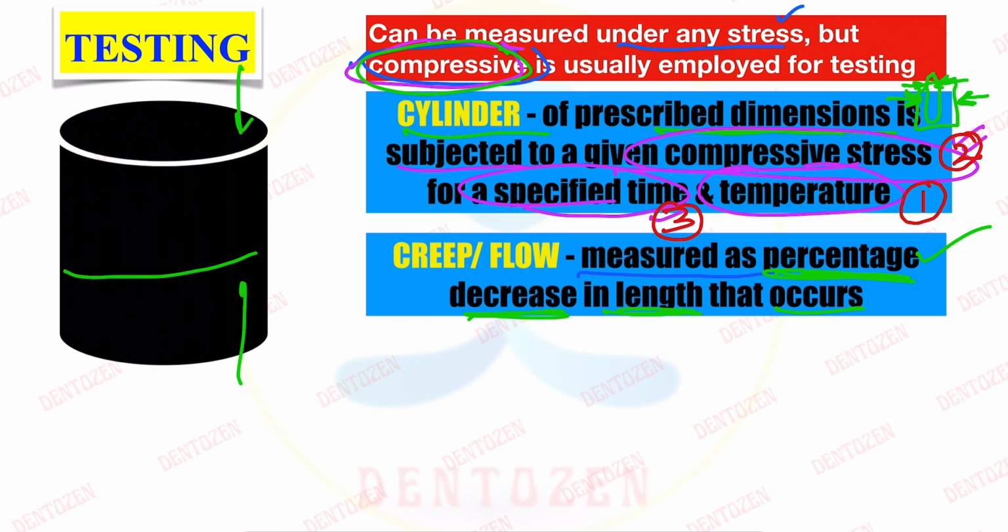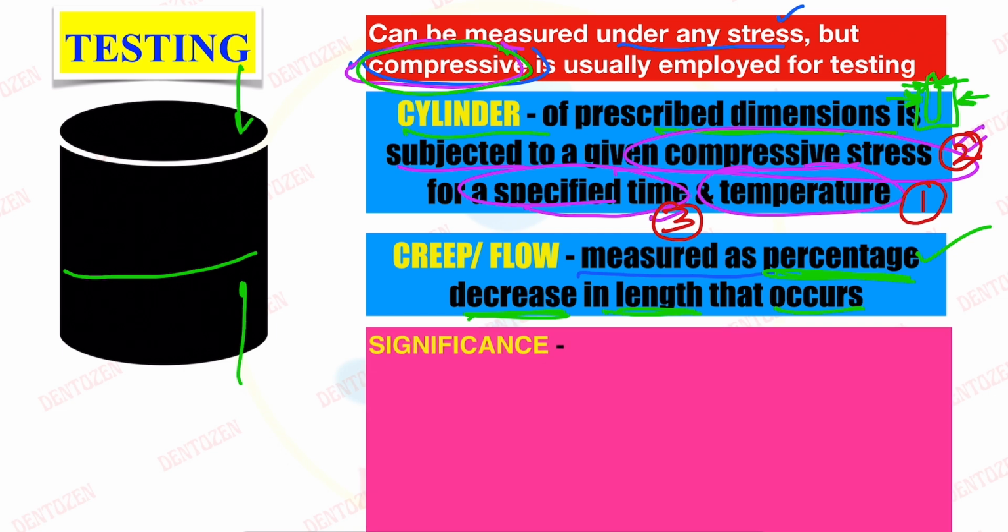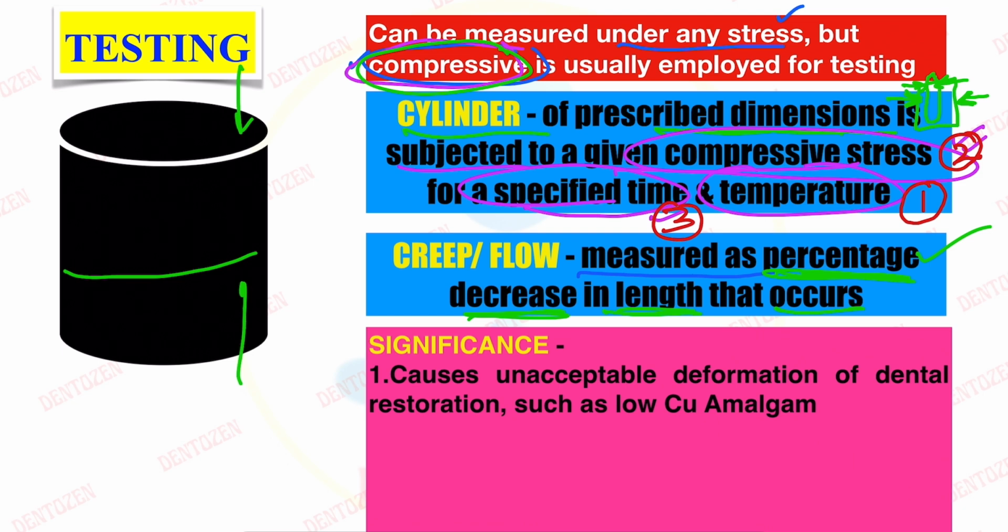Now, what is the clinical significance of this creep and flow? We discussed dental amalgams. If we are using certain dental amalgams like low copper amalgam, it may show creep and may cause unacceptable deformation of the restoration in the mouth. As we discussed, it can lead to marginal breakdown of the restoration, and it may cause the failure of restoration.